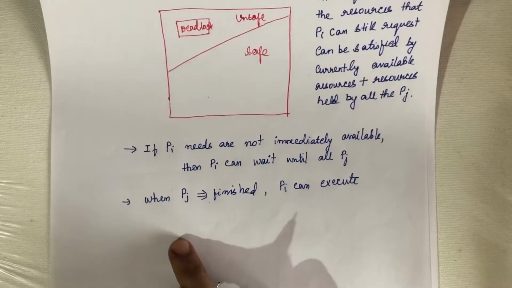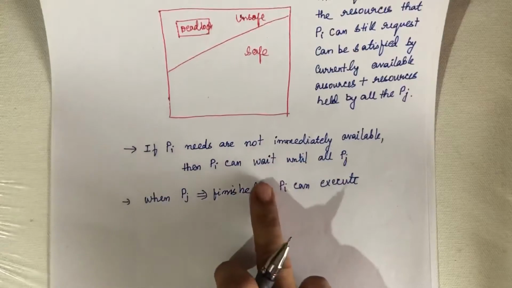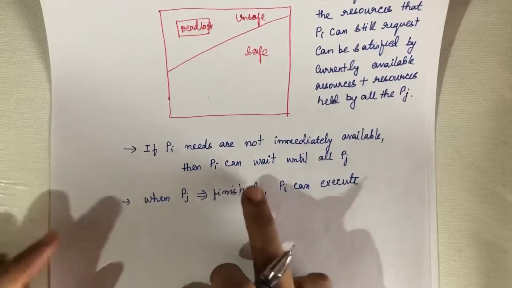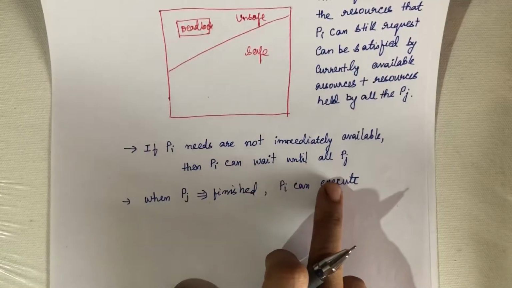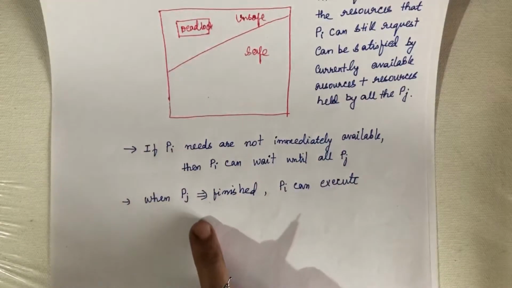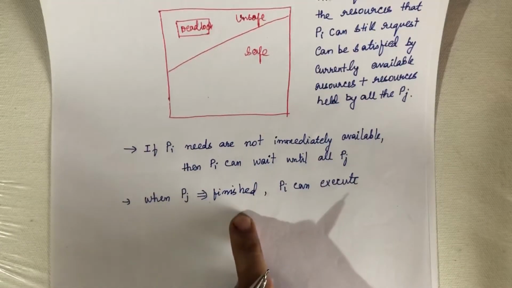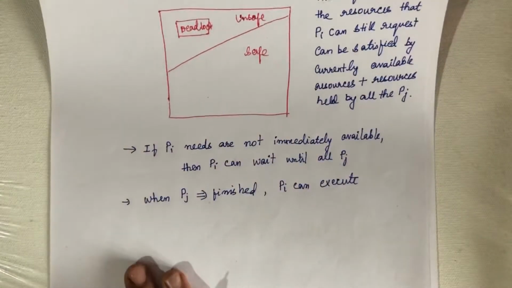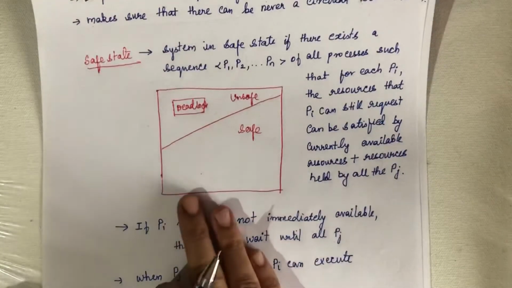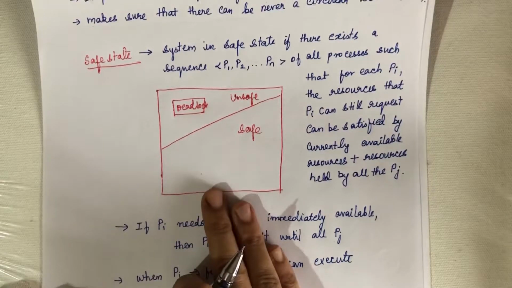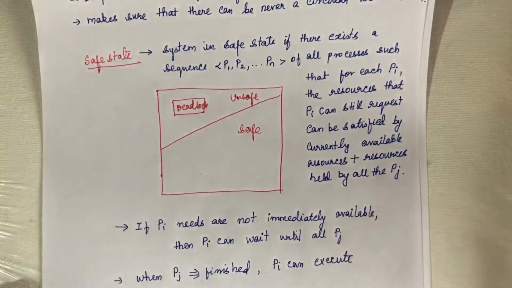And if Pi's needs are not immediately available, then Pi has to wait until all the other processes Pj have finished their execution. When all the Pj have completed their execution, then Pi can execute. So what is a safe state? A state is said to be safe if the system can allocate the resources to each process in some order and still avoid a deadlock.